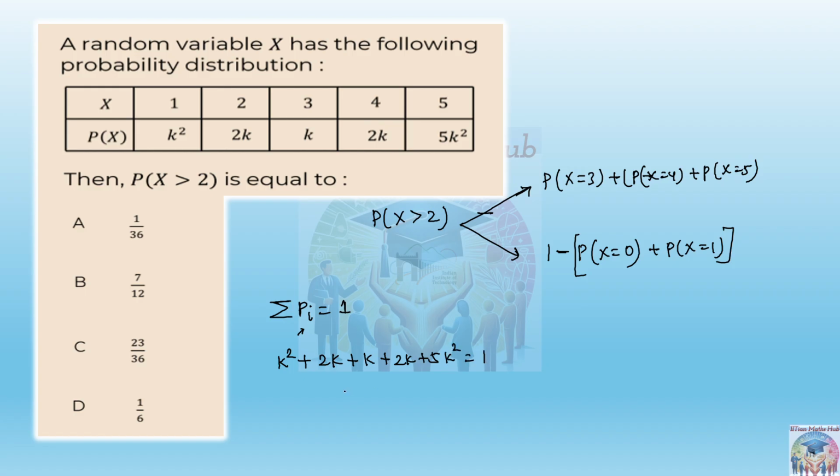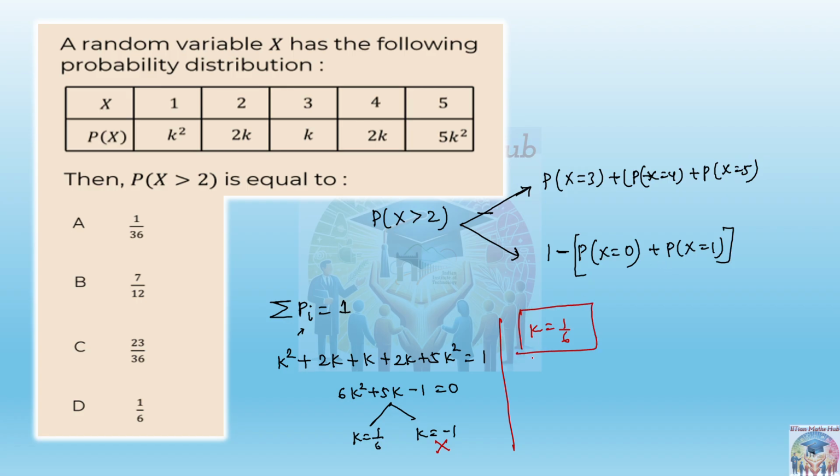So from here you will be getting 6k square plus 5k minus 1 equal to 0. And from here you will be getting two values of k. One is 1 by 6 and another is minus 1. Which will be rejected? Of course, negative probability is not possible. So k value will be giving you negative answers for the probabilities, which is not possible. So therefore k is equal to 1 by 6, and hence we got the k value.